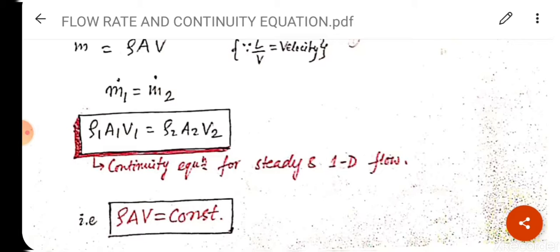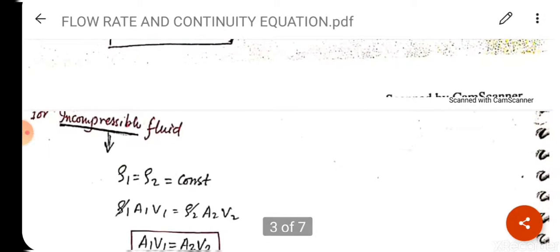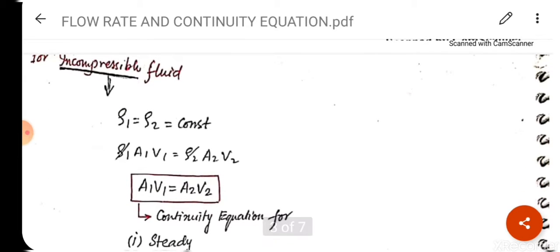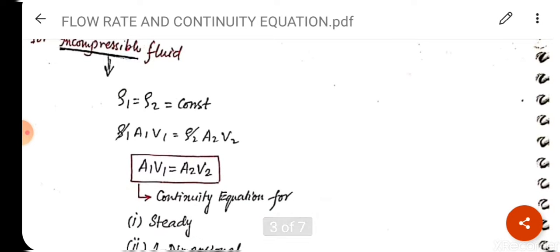This is the continuity equation for a steady and one dimensional flow. That is, rho A V is constant. Clear? Now for incompressible fluid, we know that rho is fixed. Rho 1 is equal to rho 2 is a constant. Because incompressible में क्या होगा? Rho will not change.